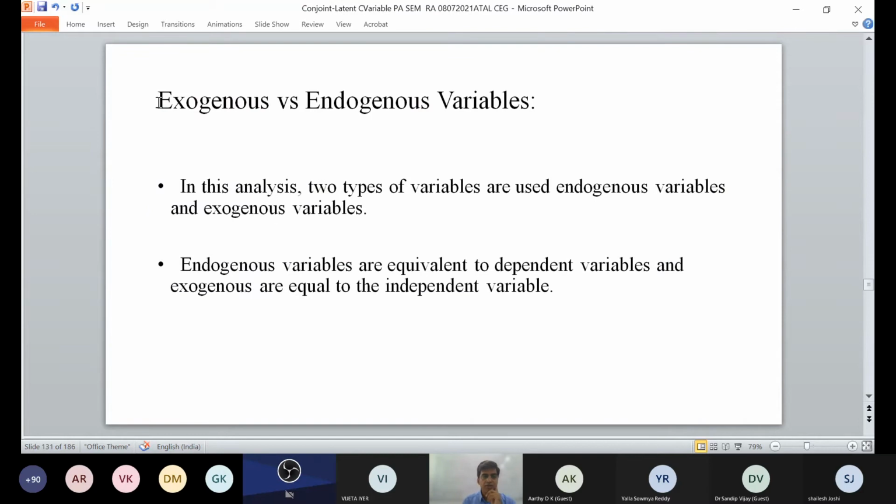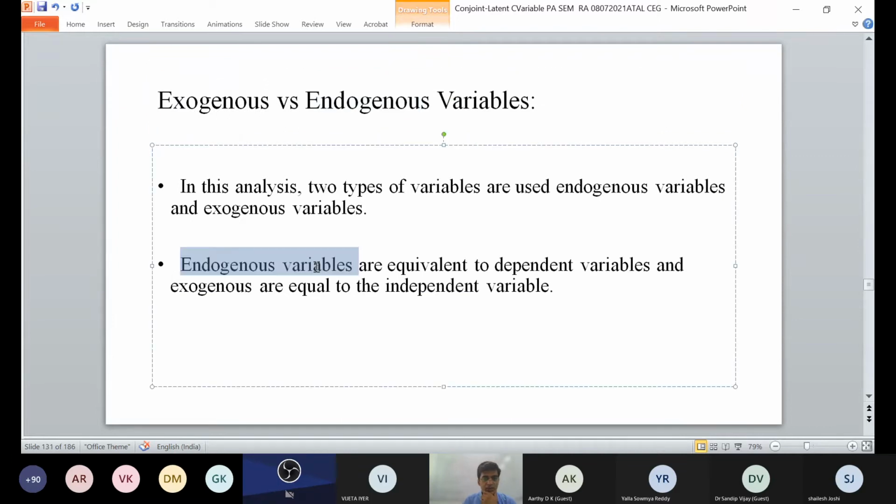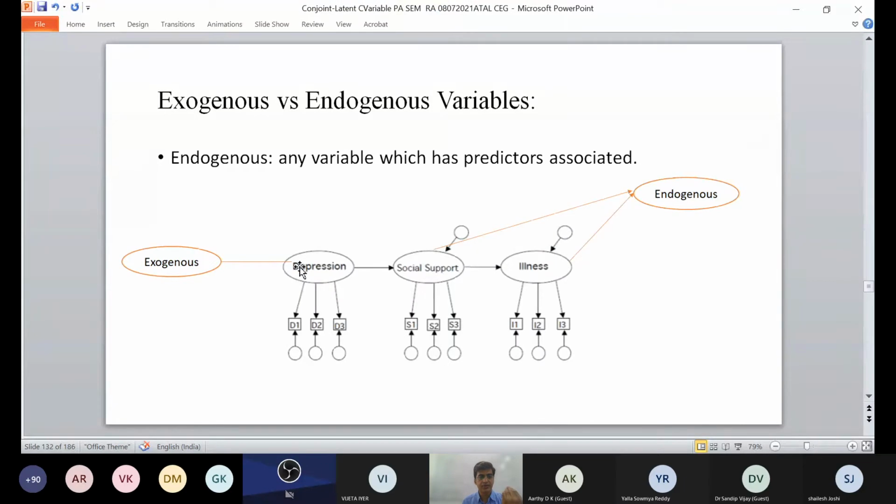There are two types of variables called exogenous and endogenous variables. Endogenous variables are equivalent to dependent variables, and exogenous variables are equivalent to independent variables. Now let us try to understand endogenous, which has a predicted association.